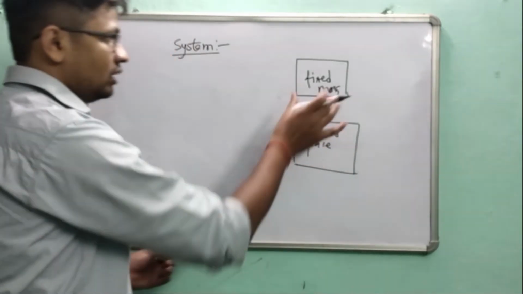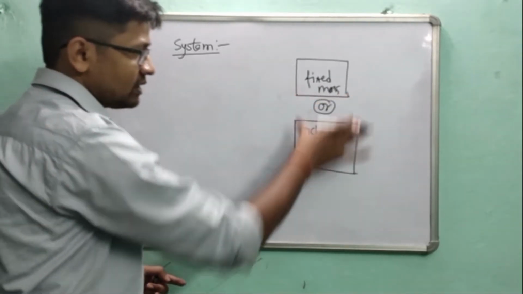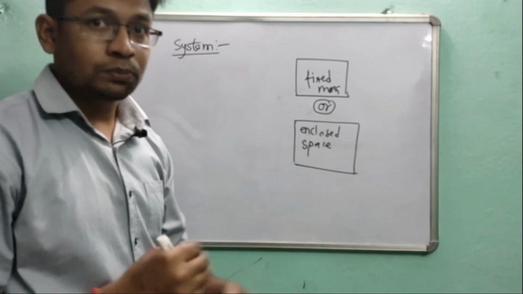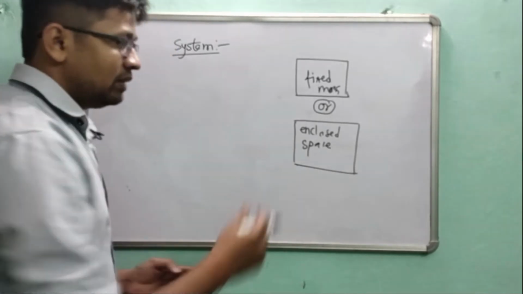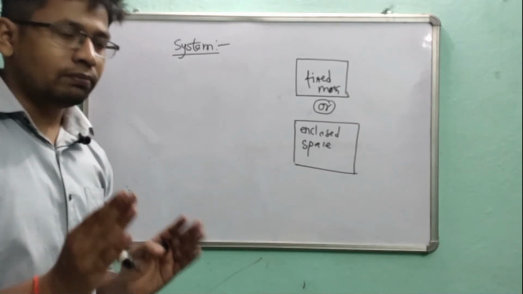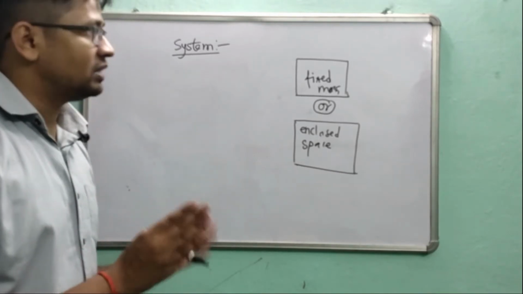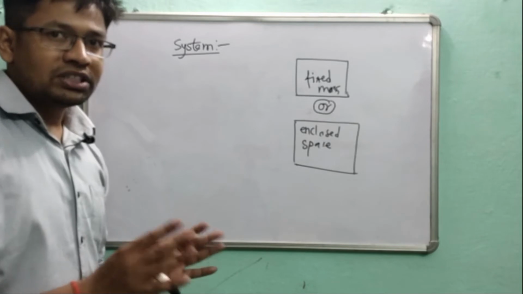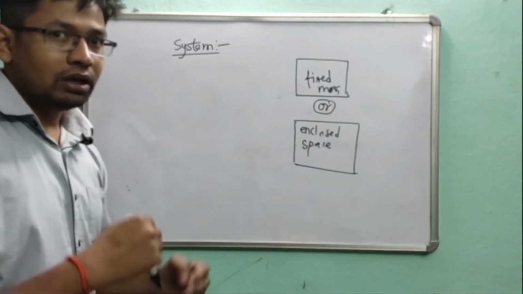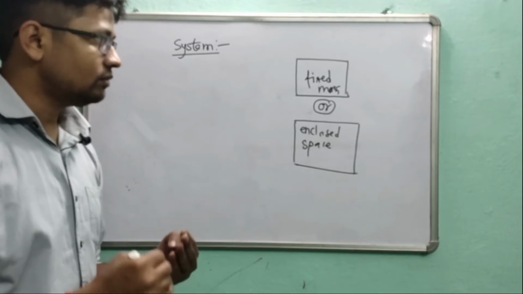Two things are there. Either a system may be a fixed mass or an enclosed space where our study is focused. There may be many types of mass, but where our study is focused, that will be the system.